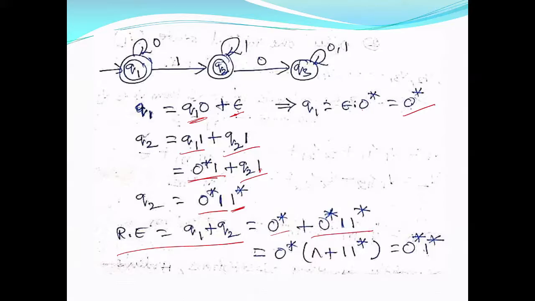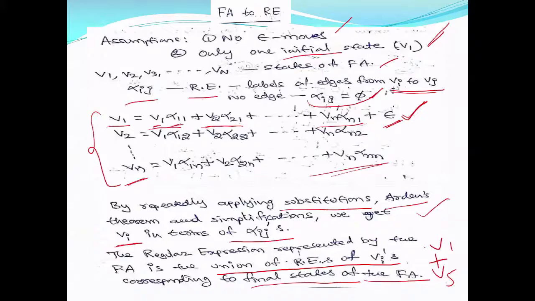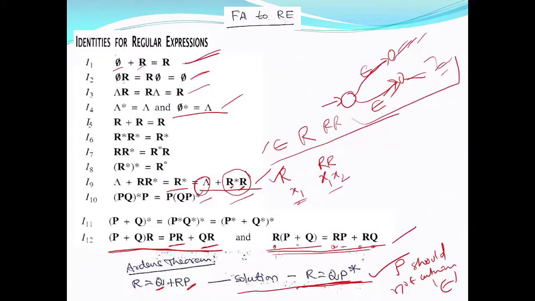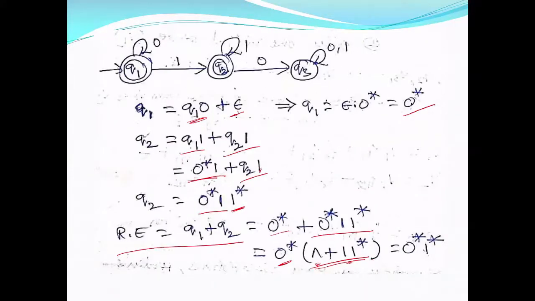So 0 star is common, I have taken. Then 0 star, now this is epsilon, this is 1, 1 star. Epsilon plus 1, 1 star is 1 star. If you want, you can check in the algebraic identities for regular expressions. Look at this, I9: epsilon plus R R star is R star. That I applied here. Your R is 1. Right? Now this is 0 star.